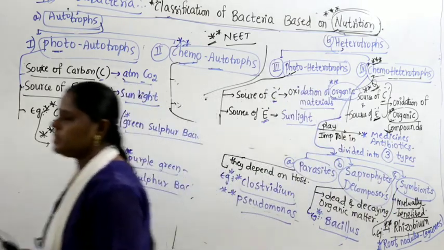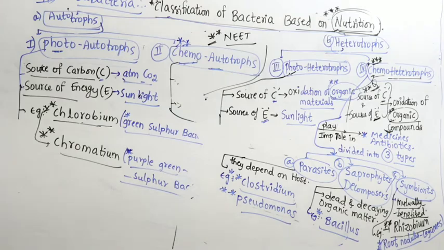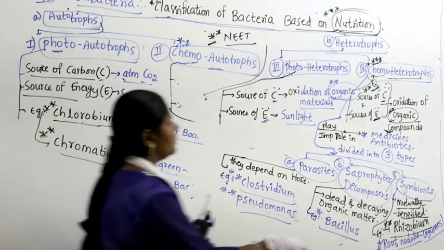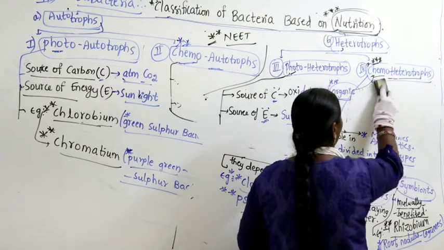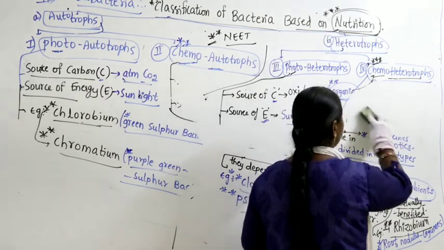Not only medicines and antibiotics, they also play a vital role in other areas. So, I'll erase this. You have to remember that carbon and energy, both they get from oxidation of chemical compounds.